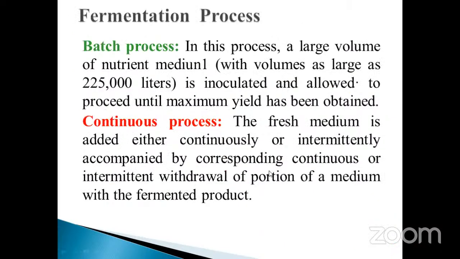See how the fermentation process occurs in the industrial aspects. There are two types of culture reported. One is called the batch process.